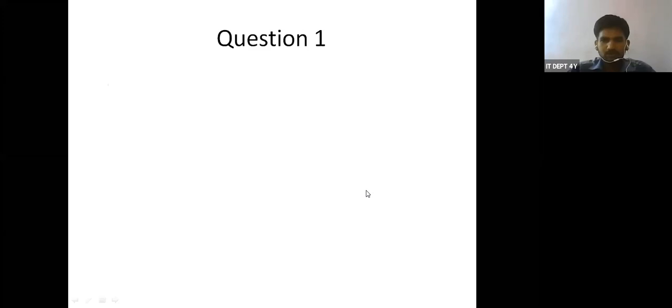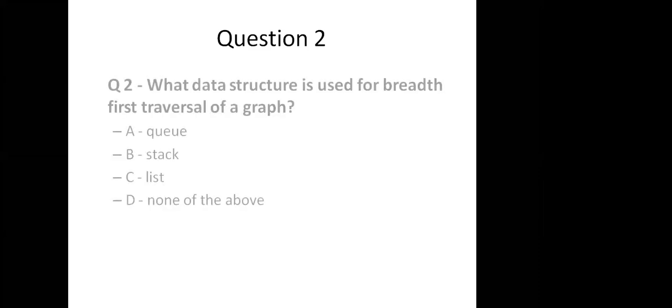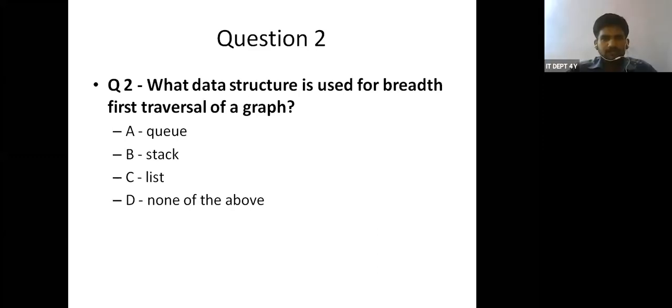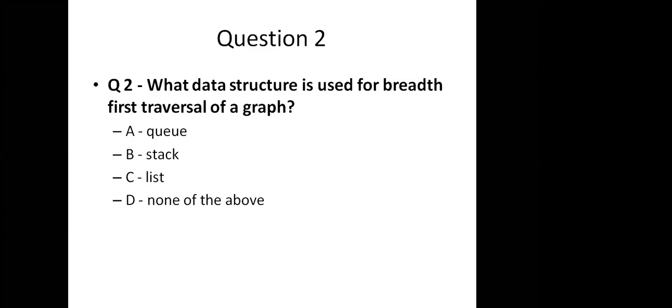So next, question number 2. Please be ready with the chat box. Who is going to type first? Let me see. What data structure is used for breadth first traversal in a graph? A, queue. B, stack. C, list. D, none of the above. Please type the option.